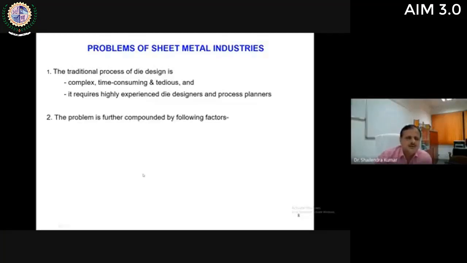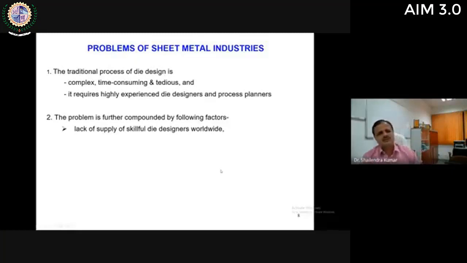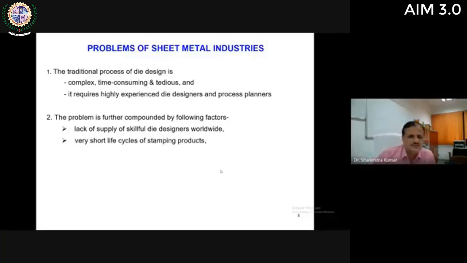Then the problem is further compounded by the following factors: although it requires highly experienced die designers and process planners, there is a lack of supply of skillful die designers worldwide. Because nowadays, you know that our fresh graduate engineers do not want to join the hardcore field, and die design requires a lot of apprenticeship, a lot of experience, and slow career growth also.